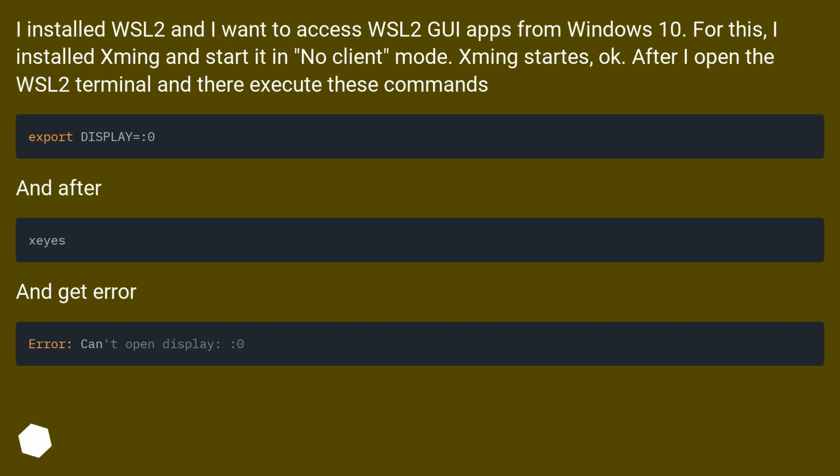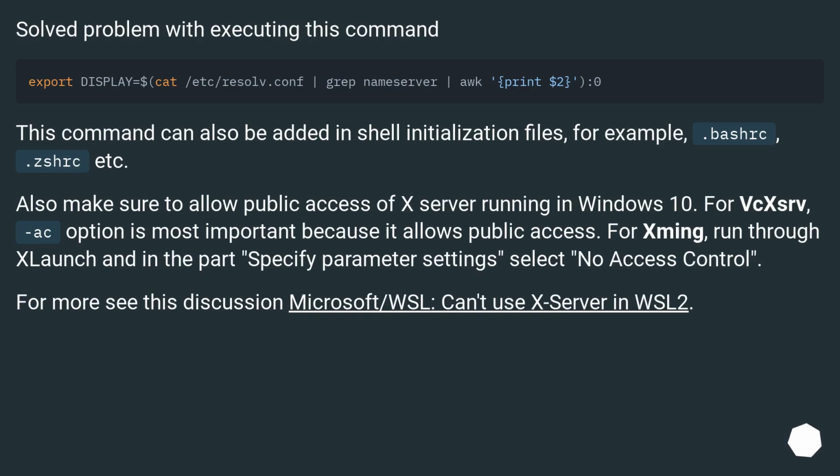And after, I get an error. X11 forwarding checked, yes. Solved the problem by executing this command.